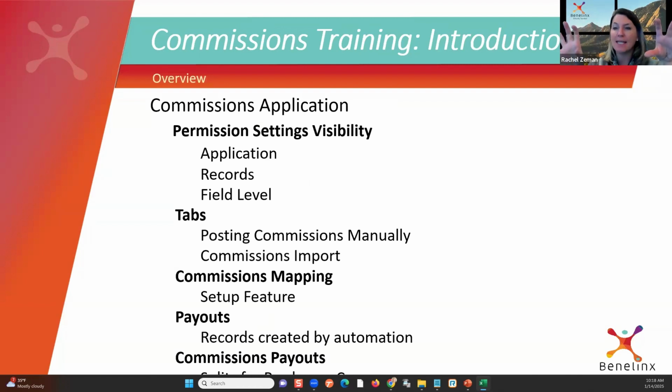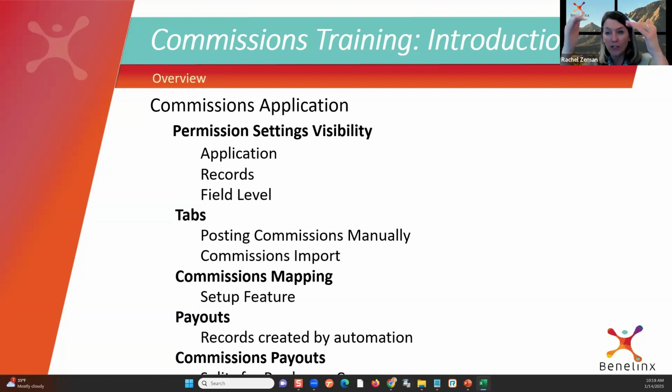And what that means is that certain users are going to have access and some users aren't. Most of the day-to-day users are not going to have access to that app at the highest level. They're not going to be able to go into it at all. So we set our permissions, our profiles, our settings to only give access to specific users, based on who you've told us to give access to. At the highest level, that commissions app, they can't even see it, right? They're focused on agency management.